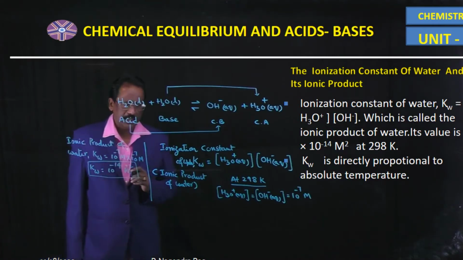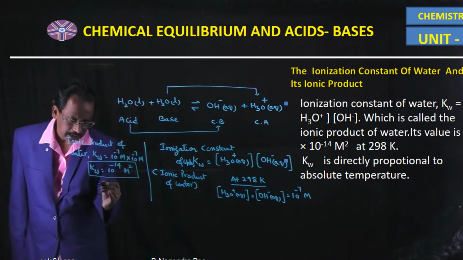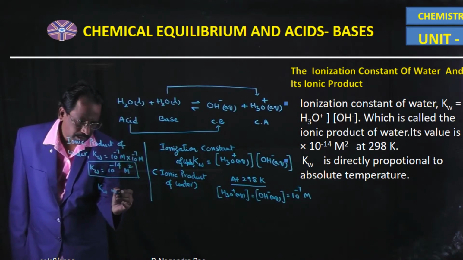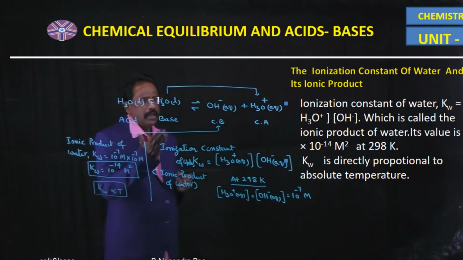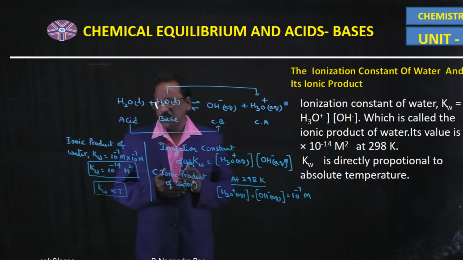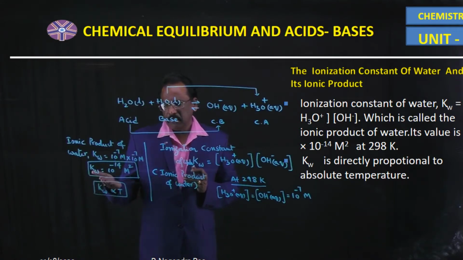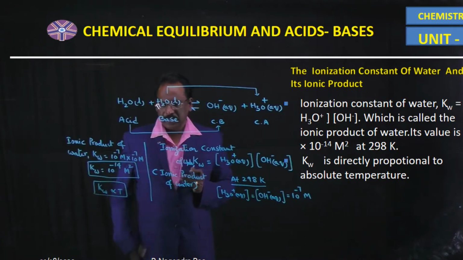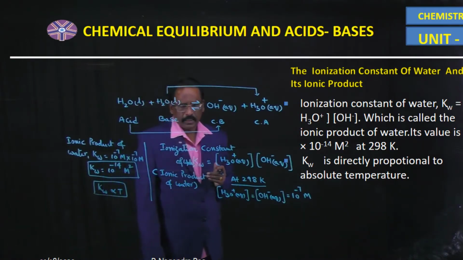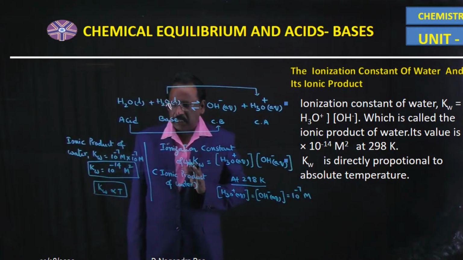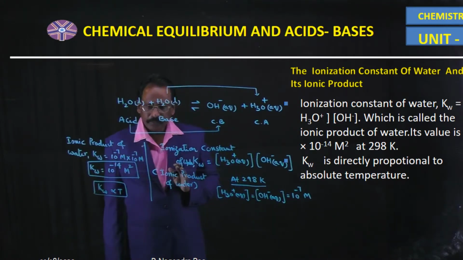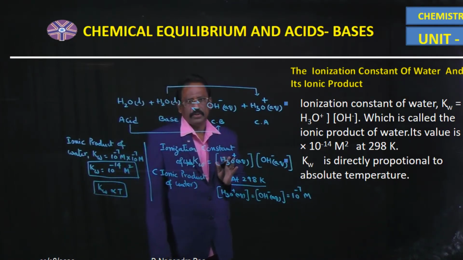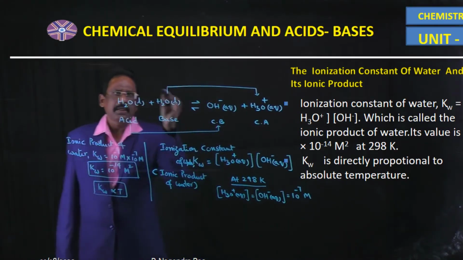So this is the ionic product of water at 298 Kelvin temperature. A very important point is that Kw is directly proportional to absolute temperature. When temperature increases, ionization of water also increases. That's why the Kw value also increases. So at 298 Kelvin, the ionic product of water is 10 power minus 14 molarity square.